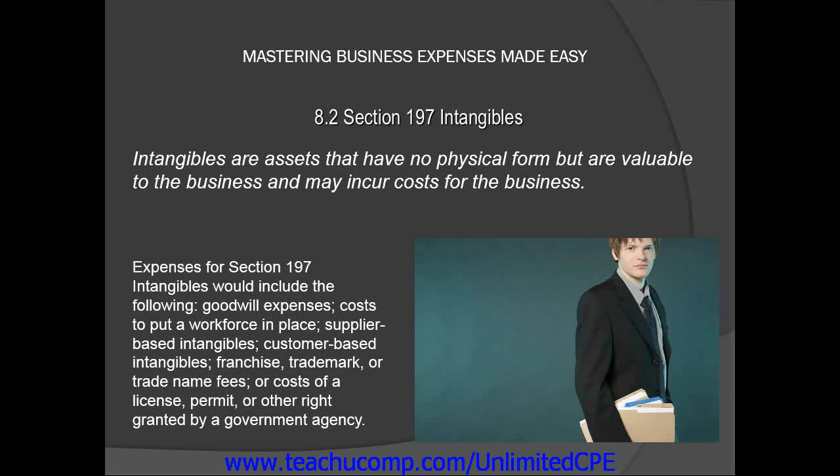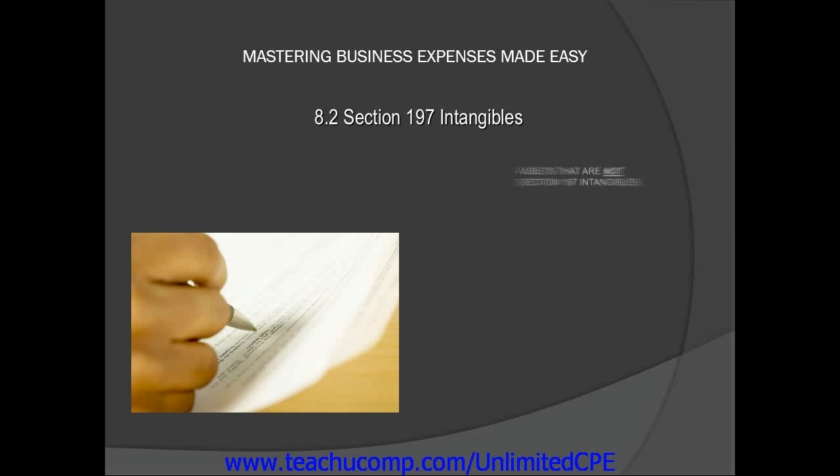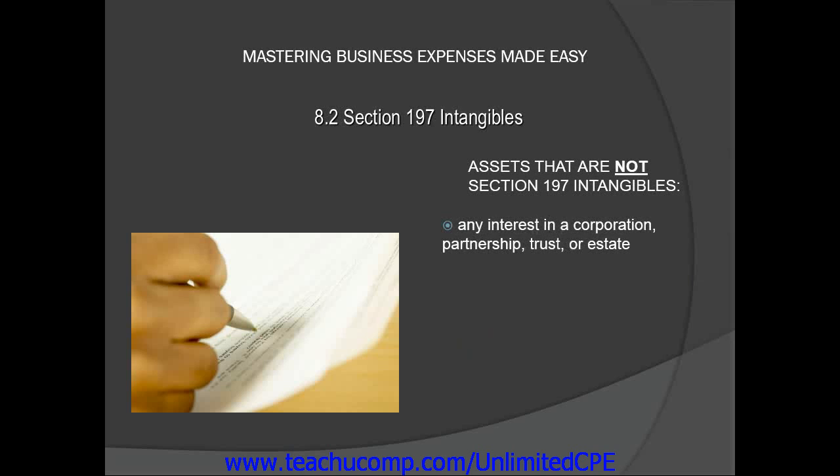Expenses for Section 197 intangibles would include the following: goodwill expenses, costs to put a workforce in place, supplier-based intangibles, customer-based intangibles, franchise, trademark, or trade name fees, or cost of a license, permit, or other right granted by a government agency. The following are examples of assets that are specifically not Section 197 intangibles: any interest in a corporation,